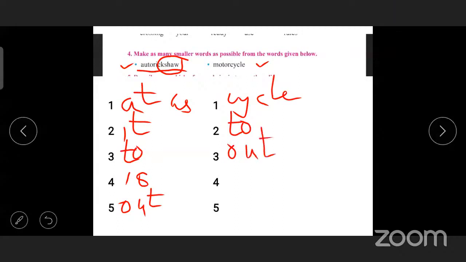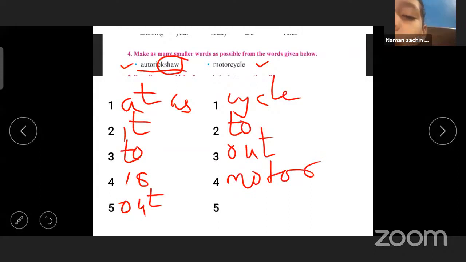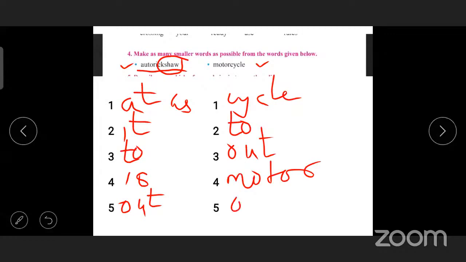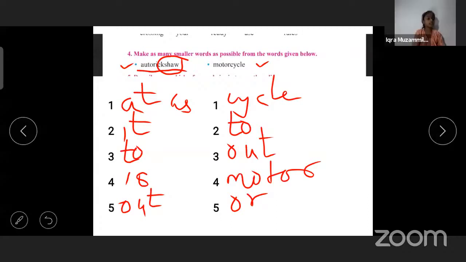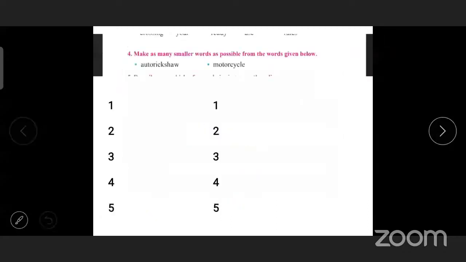Very good. Is? I is not there. Okay, so these are the smaller words you have to make from the given words, auto rickshaw and motorcycle. Understood everyone? Yes, teacher.